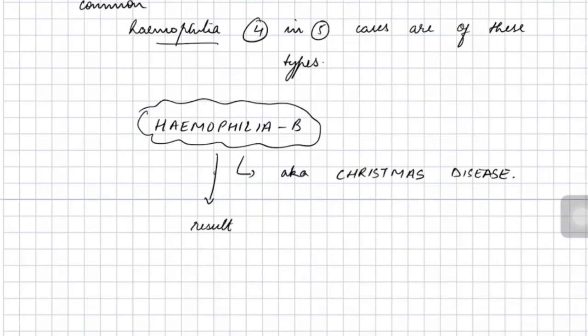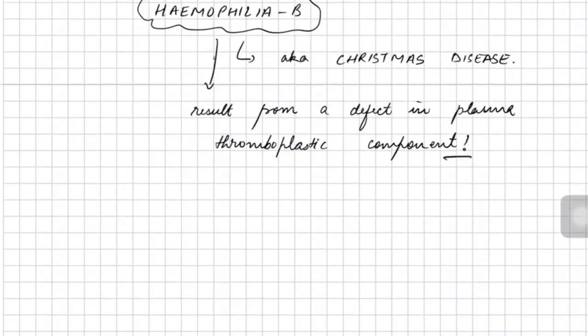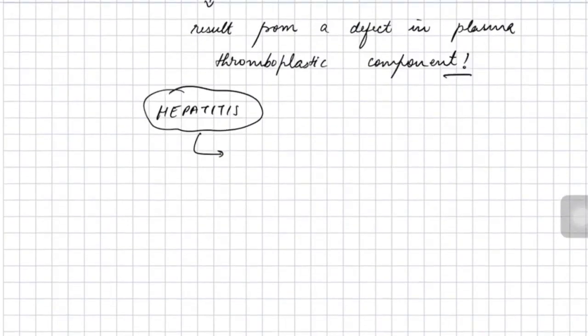The second type of disorder is known as hemophilia B. Hemophilia B is also known as the Christmas disease, and it results from a defect in the plasma thromboplastin. Thromboplastin is the protein that results in development of a clot. It is present but it has a defect. In hemophilia A it is not present at all, whereas in B it is present, but it is defective.